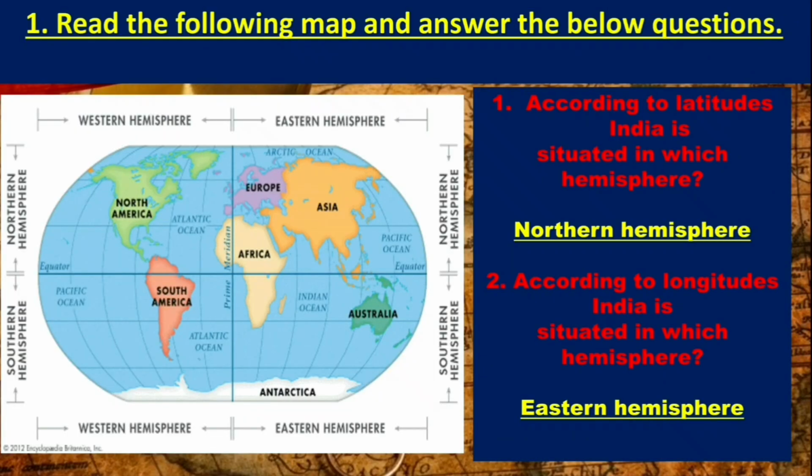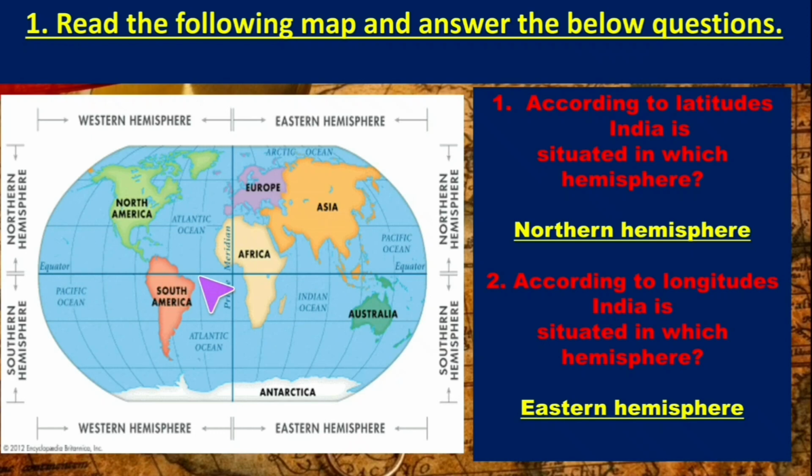Map reading is also a part of mapping skills, and here we have a question for map reading, and the question will be like this: read the following map and answer the below questions. So one map will be given, questions will be given. You have to read the map, and that means you have to observe the map properly and find the answer for the given questions. So here the first question is, according to latitudes, India is situated in which hemisphere?